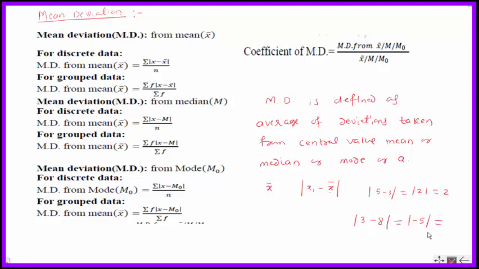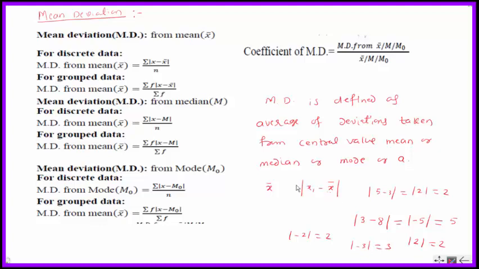This is just the distance or deviation. This cannot be negative. So modulus of minus 5 is again 5. Modulus of minus 2 is 2. Modulus of minus 3 is 3. Modulus of 2 is 2. In this way we can calculate the modulus, or absolute value. Absolute value of minus 2 is 2. Okay, so what is the formula then?